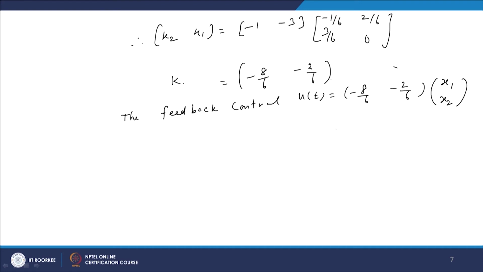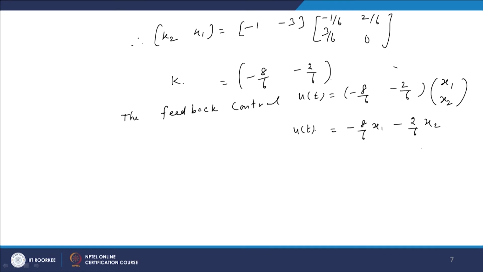So, that is nothing but minus 8 by 6 x1 minus 2 by 6 x2 is the feedback control of the problem.